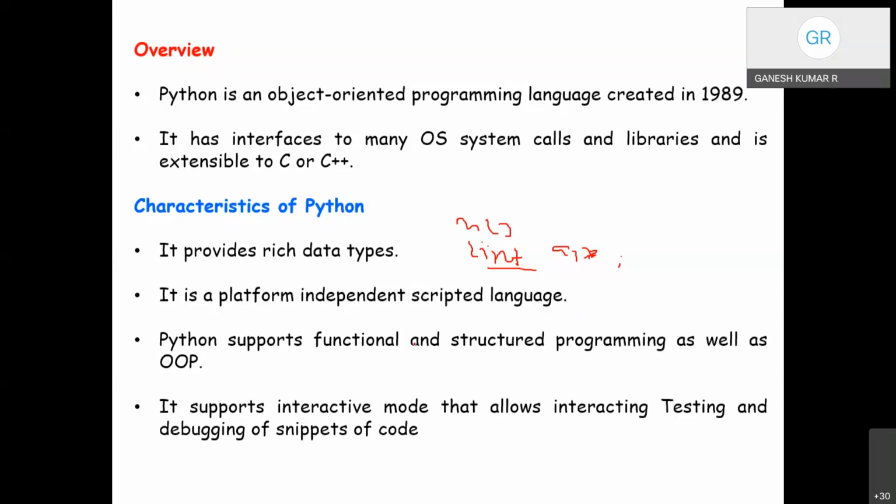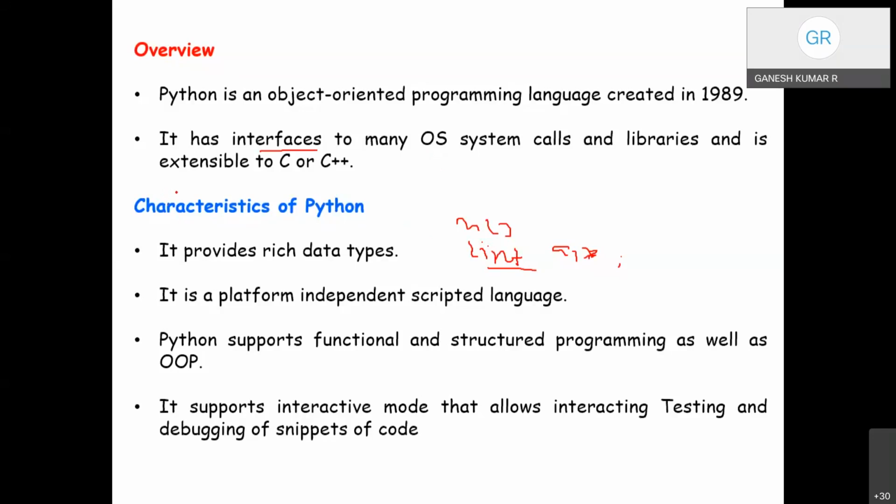Python libraries are cross-platform and compatible with all the operating systems: Windows, Linux, Macintosh, and IBM mainframe. Python supports functional and structured programming because it is designed in such a way to have interfaces with many operating system parts. So it supports all kinds of programming, including object-oriented programming. So Python itself is an object-oriented programming language.